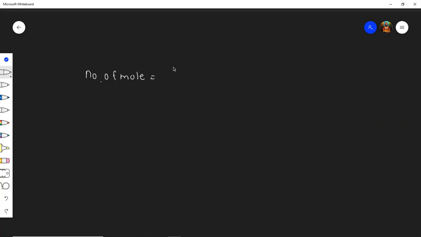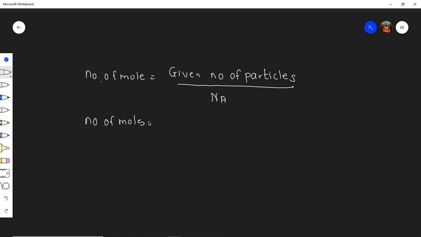To find the number of moles, the first formula is given number of particles divided by Na. The next formula to find number of moles is given mass upon molar mass.